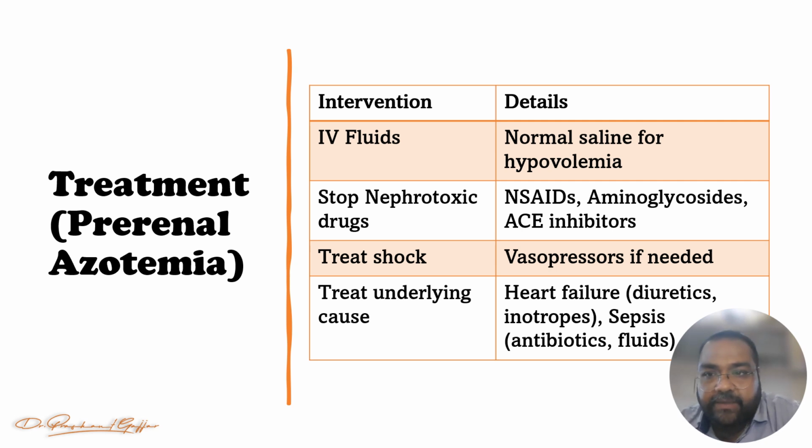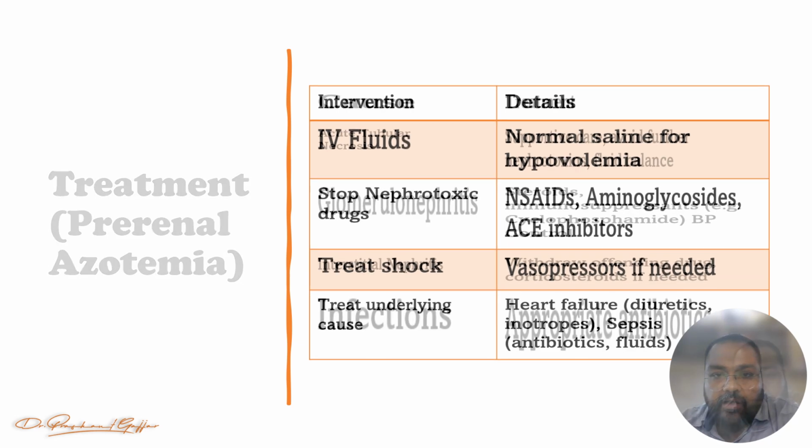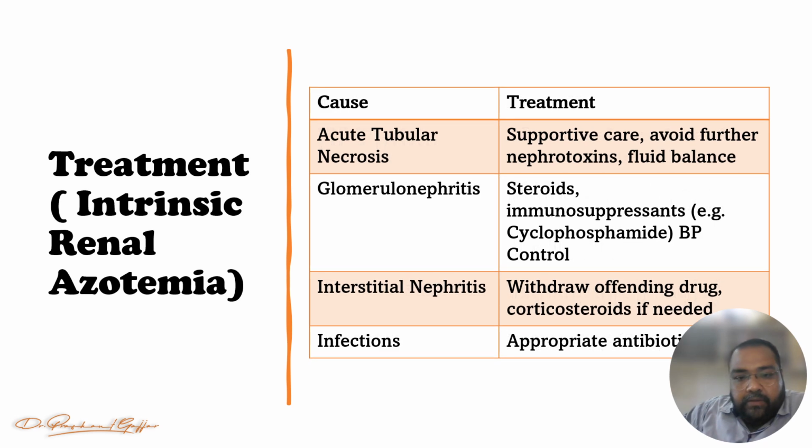Now we move further into the treatment of intrinsic renal azotemia. First, when we want to treat intrinsic causes of azotemia, we set the goal to minimize further damage and support kidney function, because the kidney is already impaired.